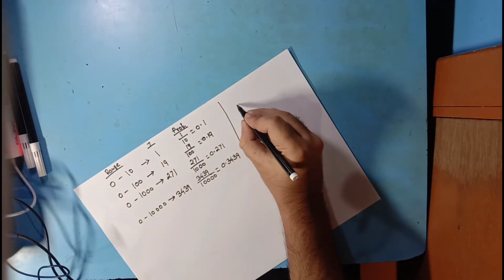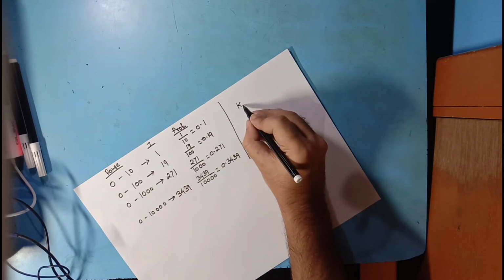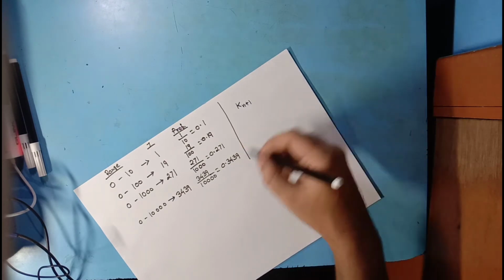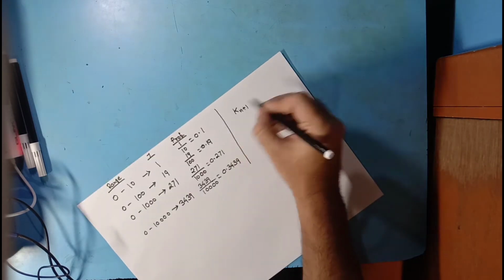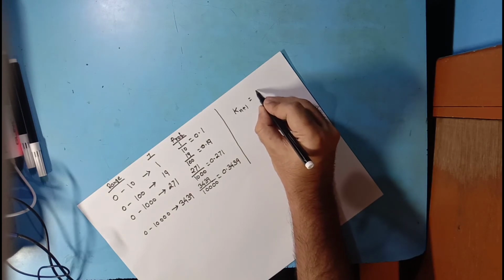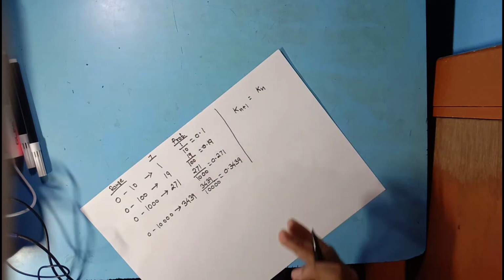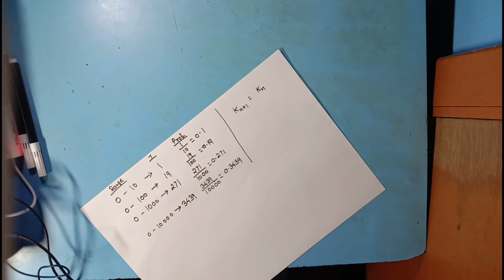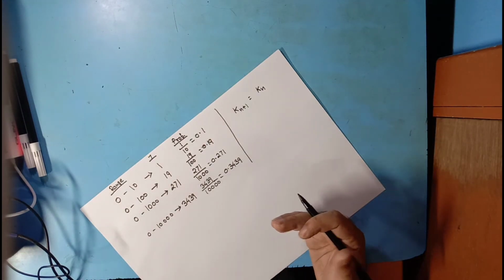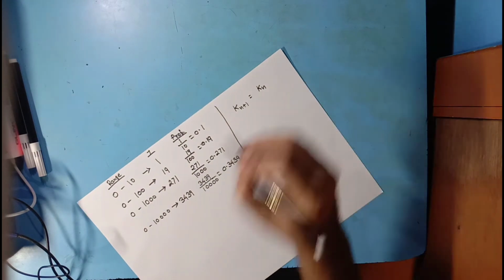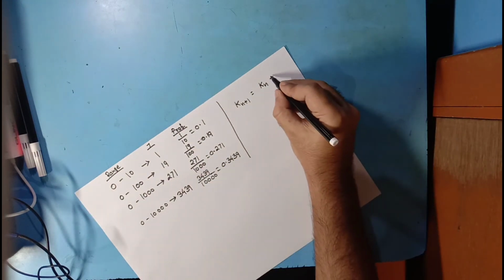Suppose kn, which is followed by kn plus 1, I will tell you what this is later, but first I will call it kn. So kn is the number of numbers containing 7s in the range between 0 and 10 to the power n.